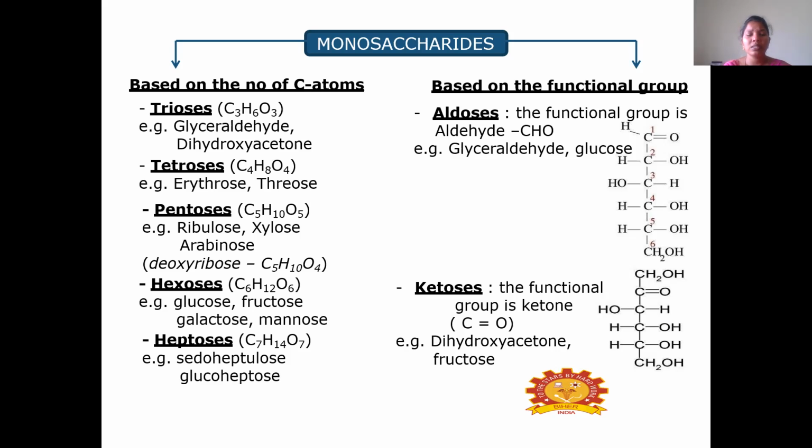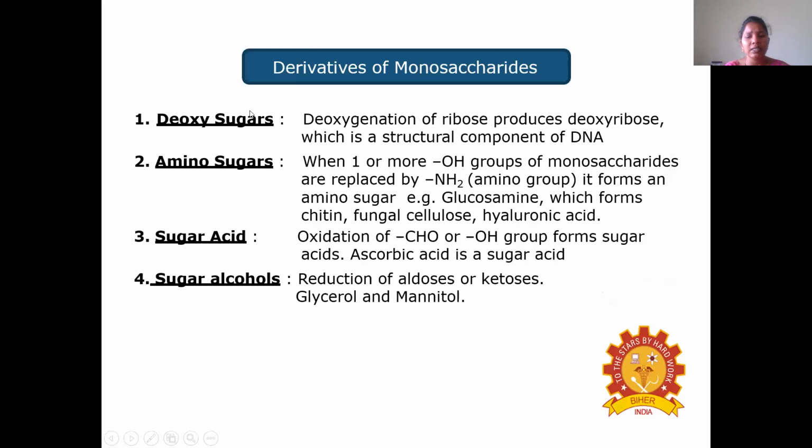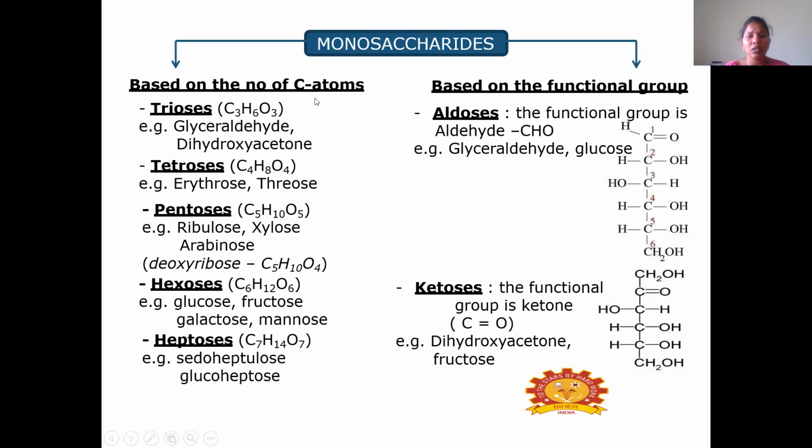Coming to the trioses, the 3 carbon containing carbohydrate, we can say the triose. This is the formula for it, that is C3H6O3. According to the 2:1 ratio, the hydrogen and oxygen will be there. So this is the formula for triose. The examples for triose are glyceraldehyde and dihydroxyacetone.